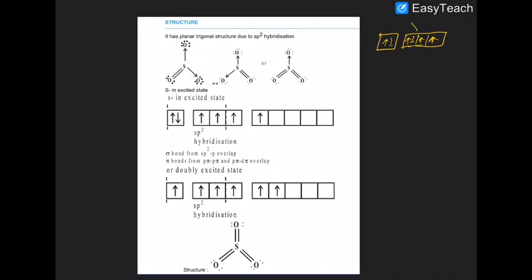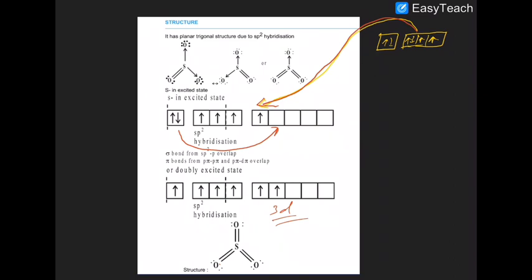One of the P electrons gets excited to the D level. After that, one of the S electrons is also excited to the D level, that is the 3D level.